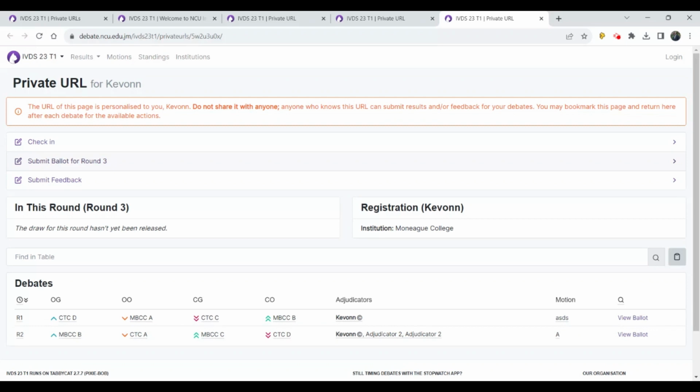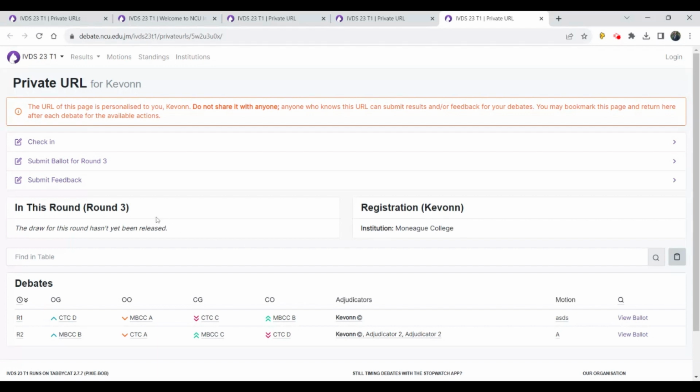For example, if you are an adjudicator, your page will look something like this, and you get options such as check-in, submit ballot for the active round, submit feedback form for the active round, and you will see registration information related to you. In this case, I am registered as Kevon, as an adjudicator, and my institutional affiliation is Monique College.